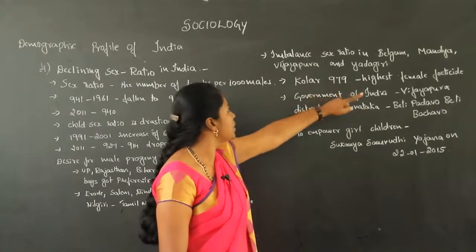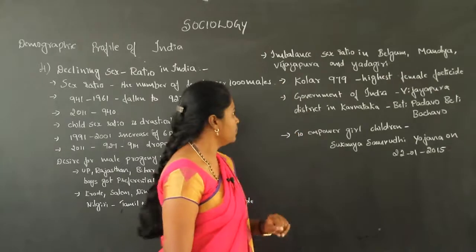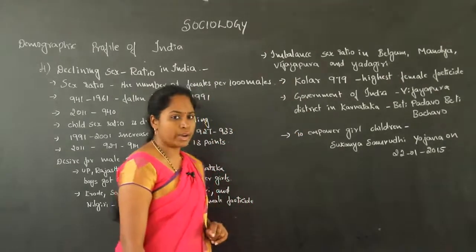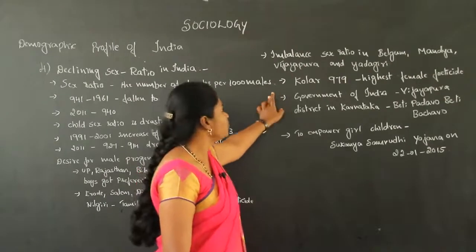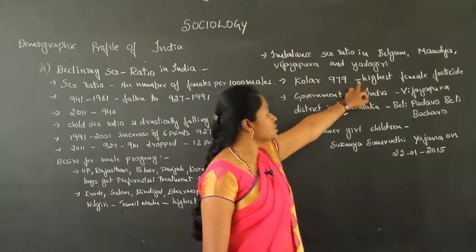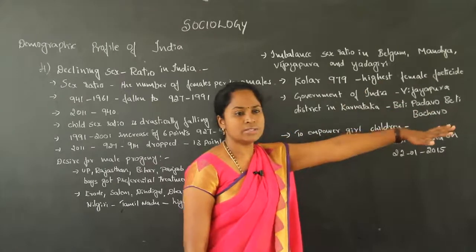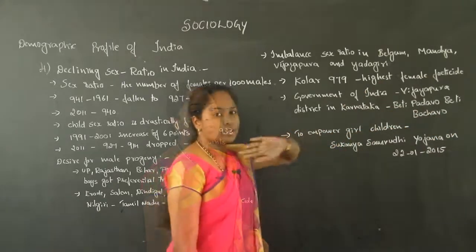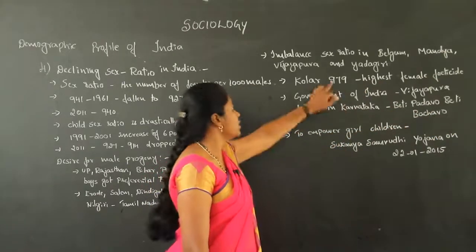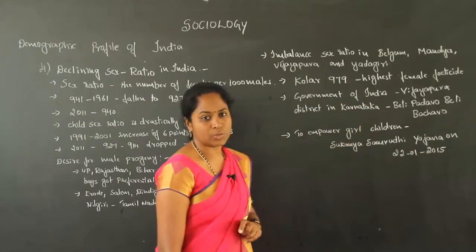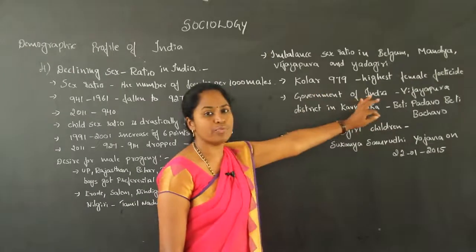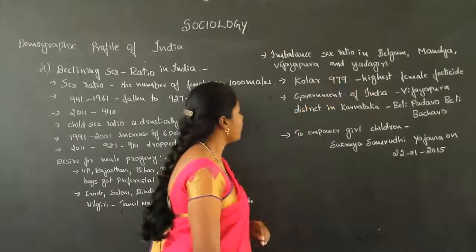Here we could also find Kolar, which is called the highest female feticide district, because for 1000 male children, there are only 979 female children. So there is a larger number of female feticides in Kolar.